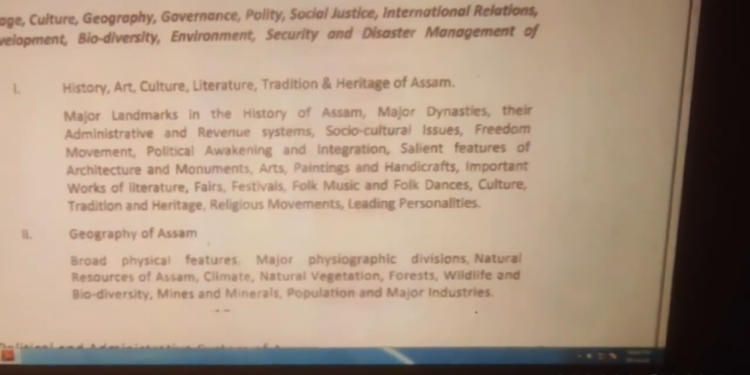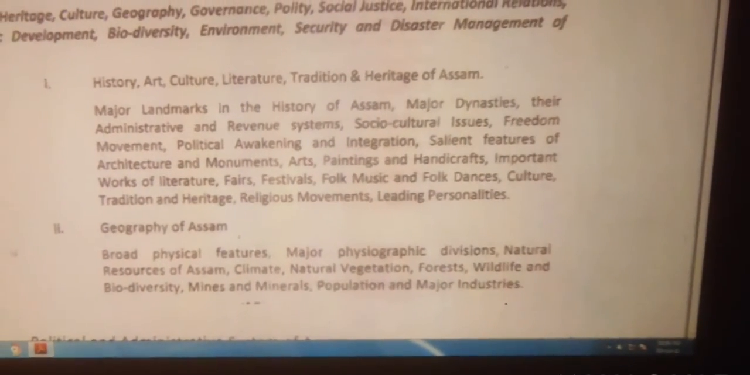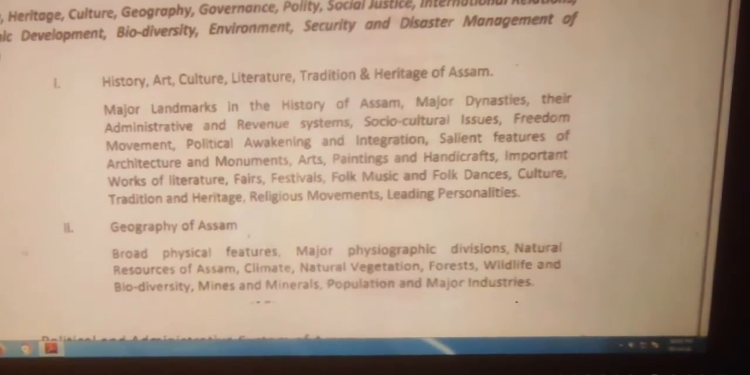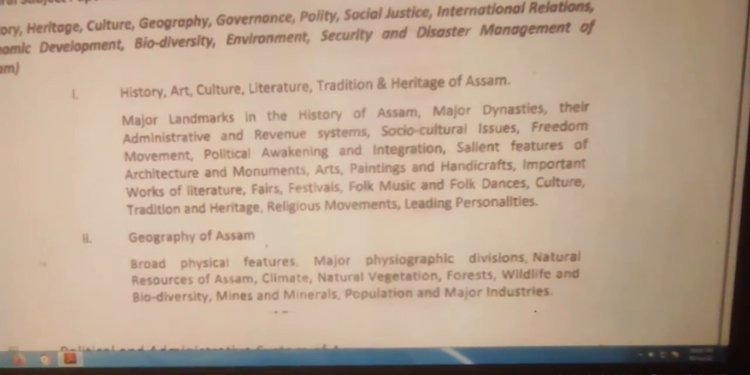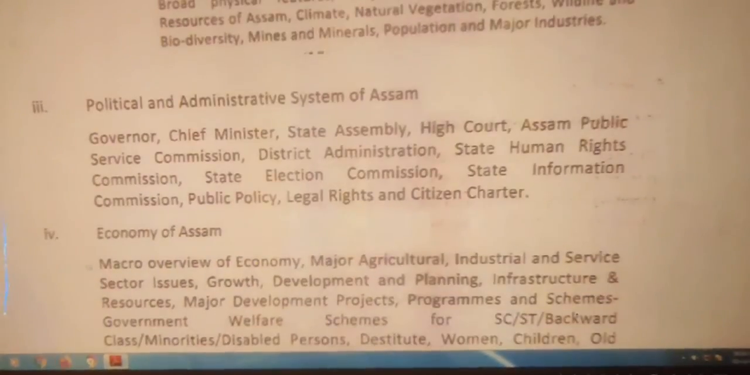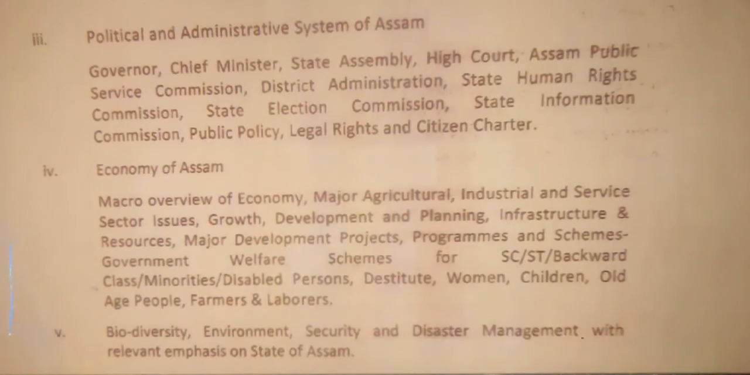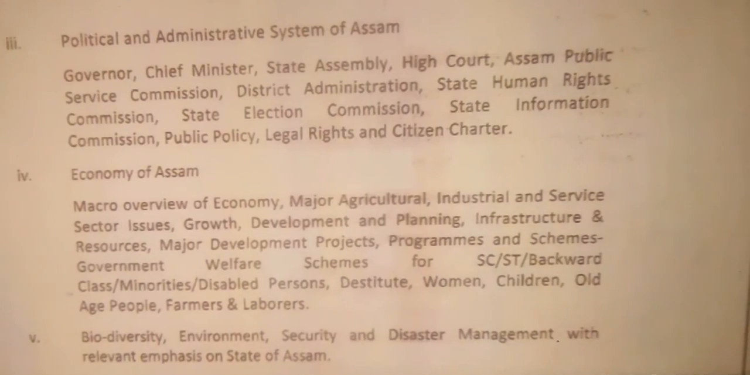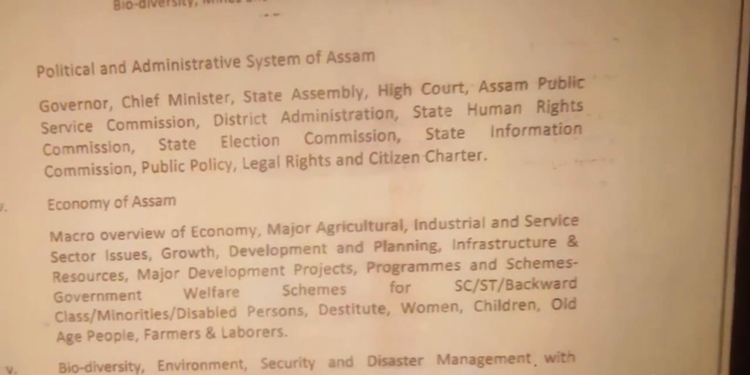Next one, geography of Assam: broad physical features, major features, geographic divisions, natural resources of Assam, climate, natural vegetation, forest, wildlife and biodiversity, mines and minerals, population and major industries. Next one is about the political and administrative system of Assam: Governor, Chief Minister, State Assembly, High Court, Assam Public Service Commission, district administration, State Human Rights Commission, State Election Commission, State Information Commission, public policy, legal rights and citizen charters.